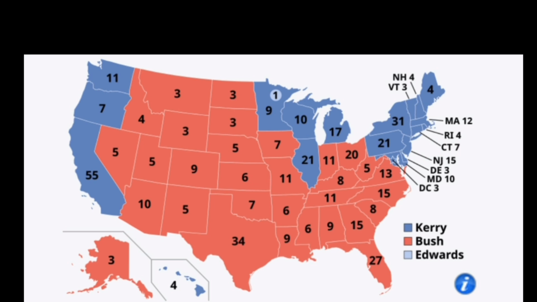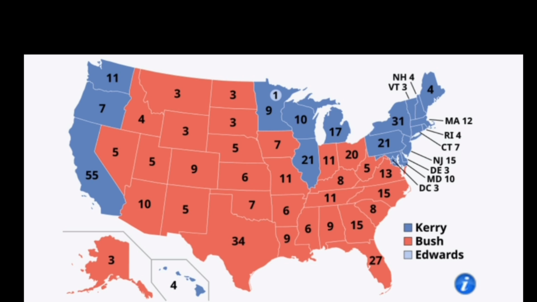Now, in this video, we will try to identify those states which have consistently voted for the Democratic Party 2004 onwards, and those states which have consistently voted for the Republican Party 2004 onwards. I have picked 2004 as the arbitrary year because this is the year from which I started paying attention to American presidential elections.